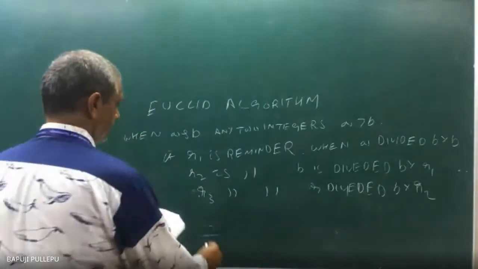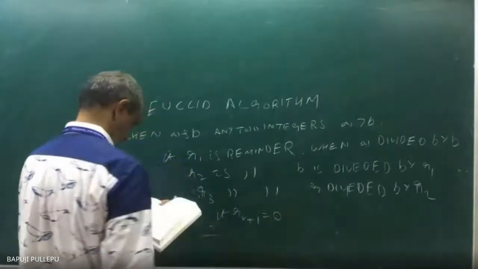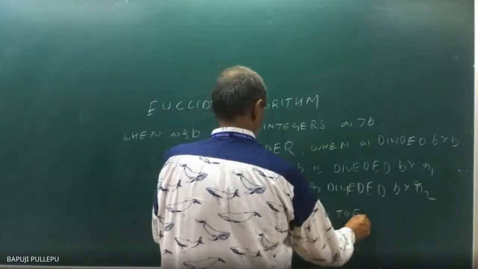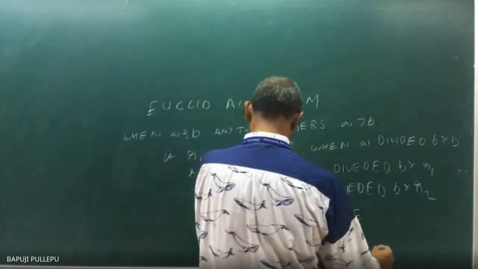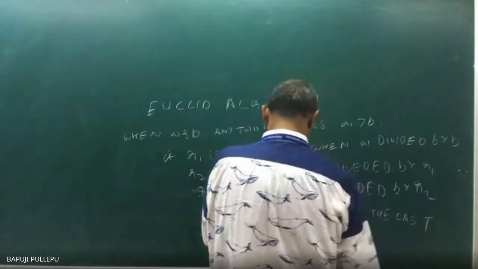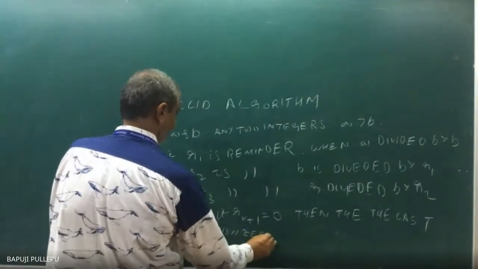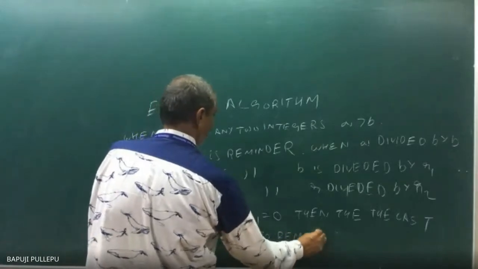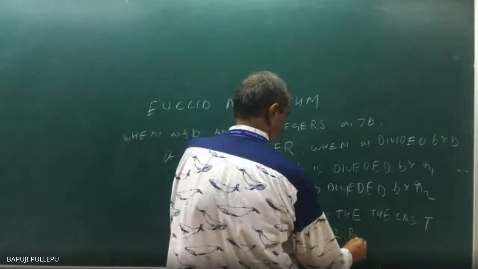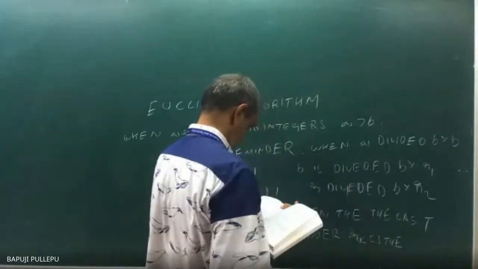And so on, if r(k+1) is equal to 0, then the last non-zero remainder rk is the GCD of a and b.